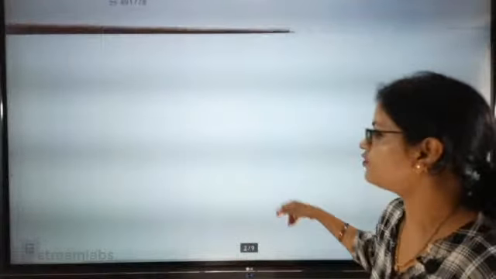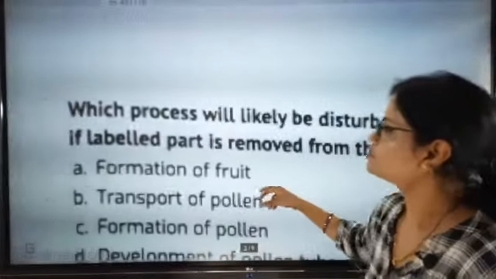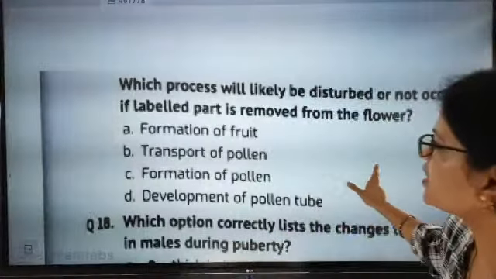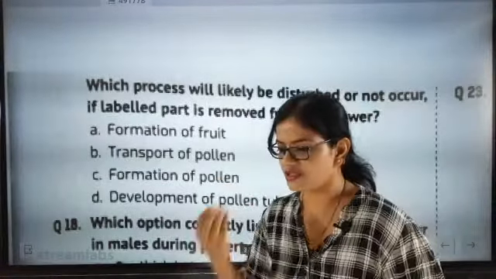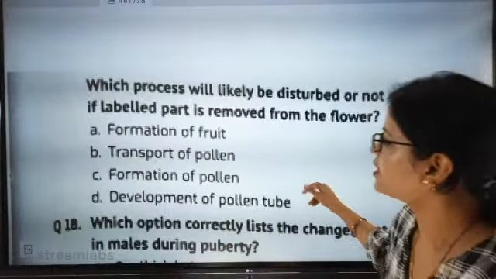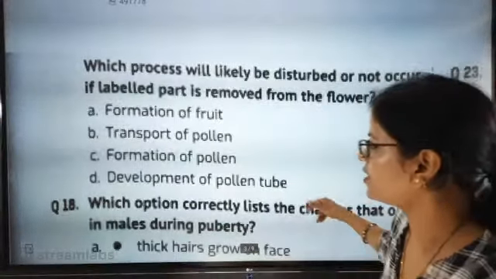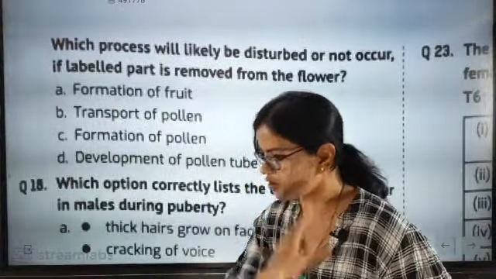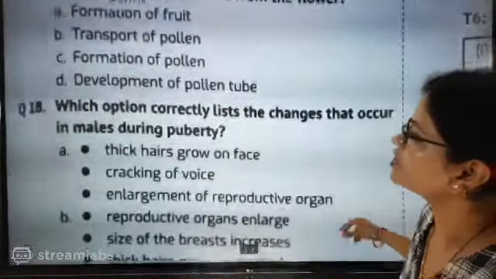If you don't want fruit, remove this one. So formation of fruit will be disturbed. Those who have given A as the answer, that is absolutely correct. Transport of pollen, sir, the main section you are removing, how will formation be there? So formation of fruit will not be there. Formation of pollen will be there. Development of pollen tube will be there, but fruit formation will not be there. Shall we go for the next question?